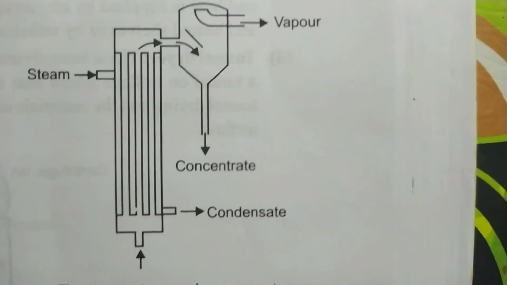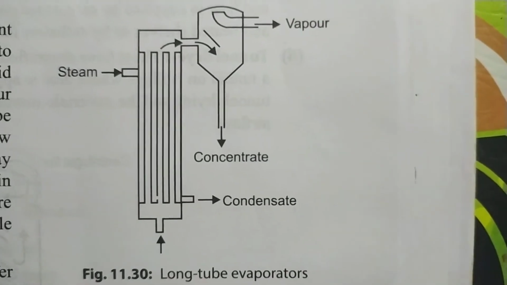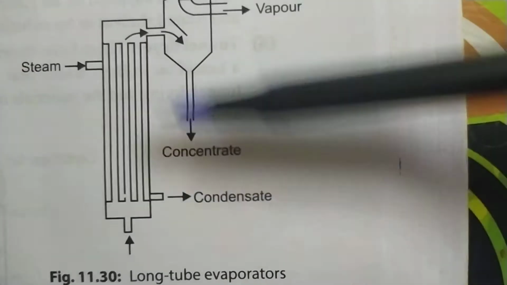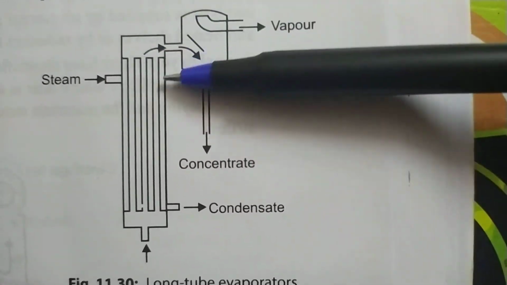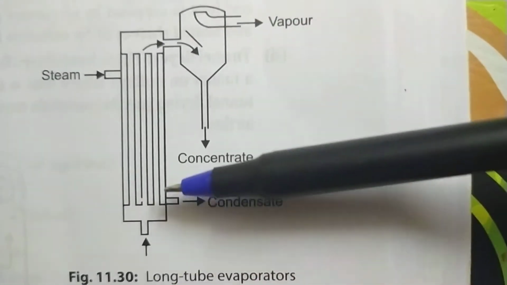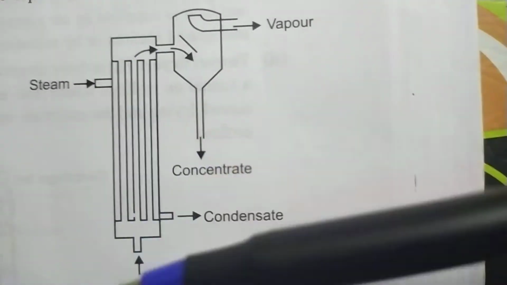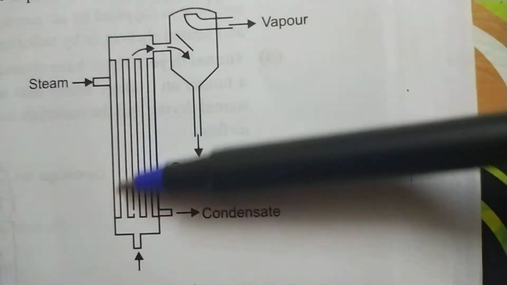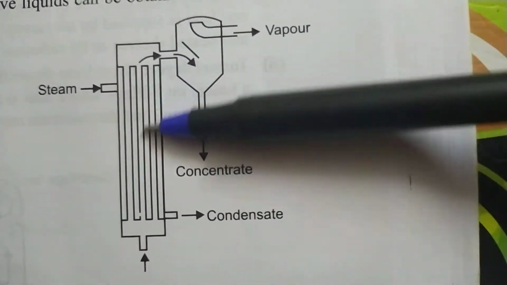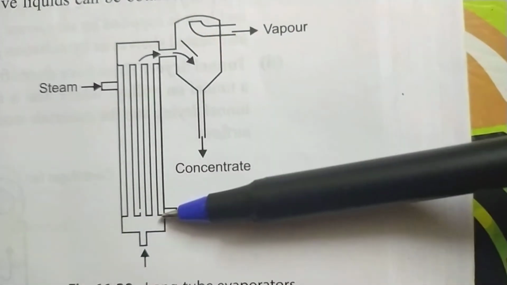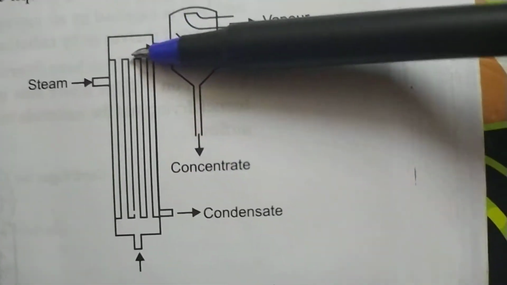This is called a long tube evaporator, where you have the steam passed here. This is a chamber where steam can be passed. You can see that steam is passed from both sides, and there are separate pipes in which the product is going to move. Due to the steam, drying happens.